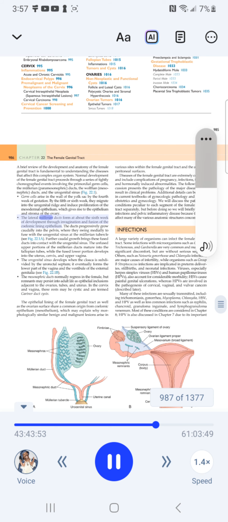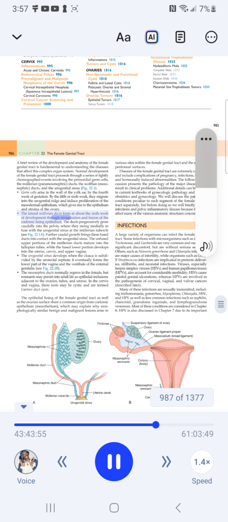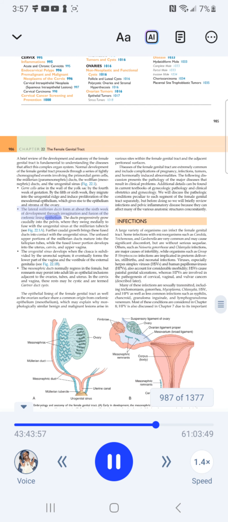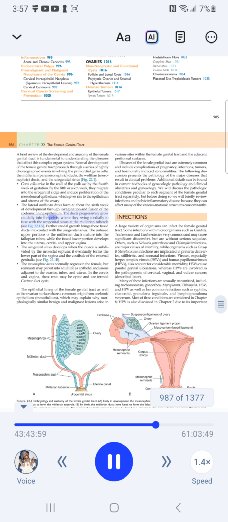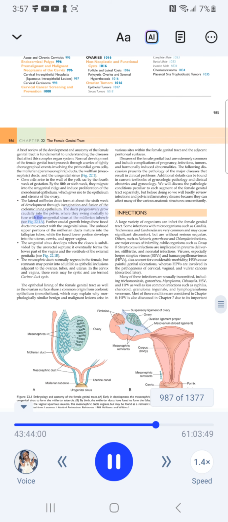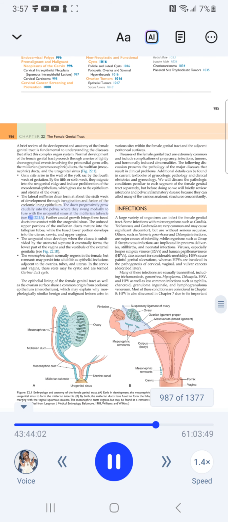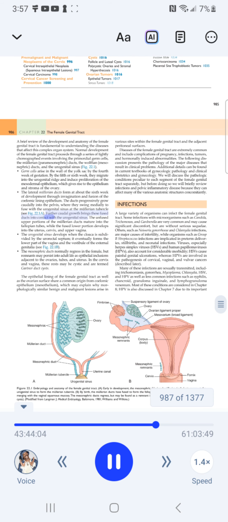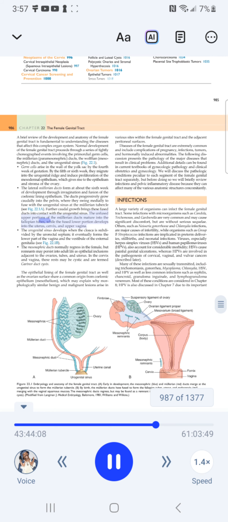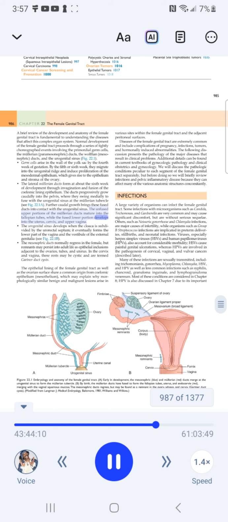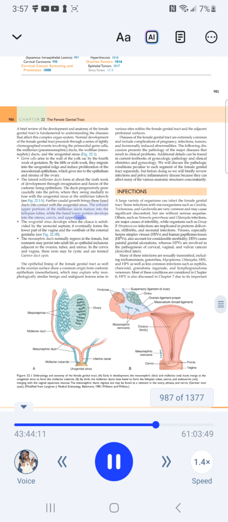The lateral Müllerian ducts form at about the 6th week of development through invagination and fusion of the coelomic lining epithelium. The ducts progressively grow caudally into the pelvis, where they swing medially to fuse with the urogenital sinus at the Müllerian tubercle (Fig. 22.1A). Further caudal growth brings these fused ducts into contact with the urogenital sinus. The unfused upper portions of the Müllerian ducts mature into the fallopian tubes, while the fused lower portion develops into the uterus, cervix, and upper vagina.